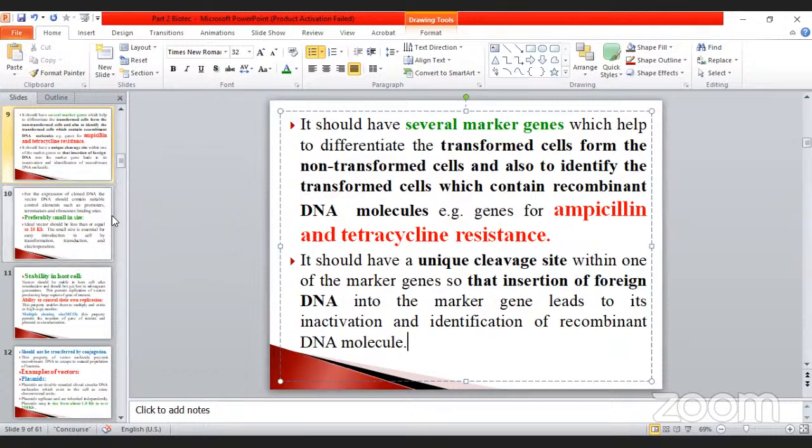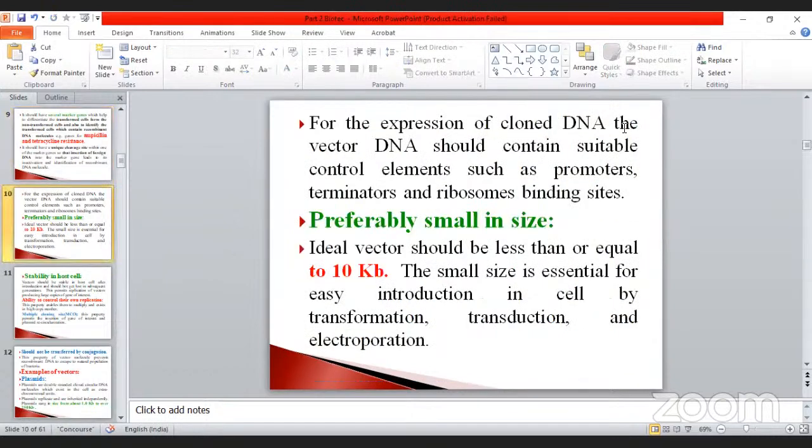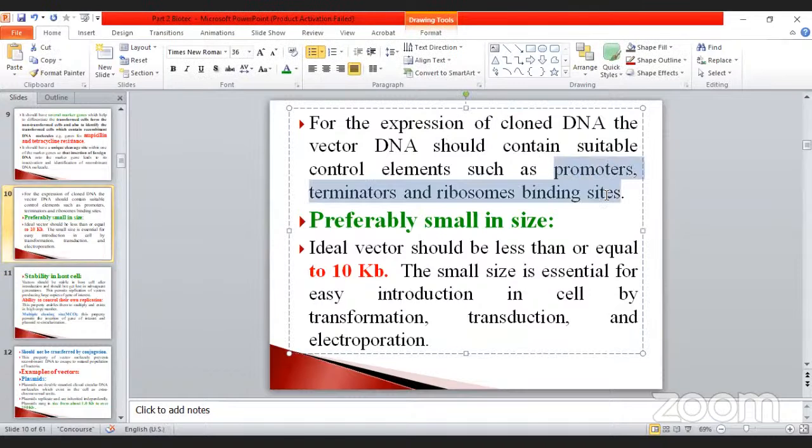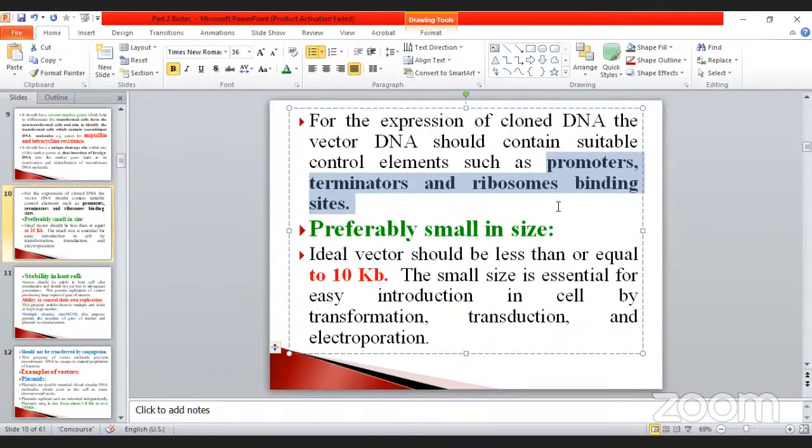Next one is, see that one. For the expression of cloned DNA, the vector DNA should contain suitable control elements such as the promoter, which we already studied, the terminator, and the ribosome binding site. When you study protein biosynthesis, the translation process, the mRNA comes out from the nucleus and attaches with the ribosomal RNA and then tRNA molecules. tRNA collects the amino acids matching the mRNA molecule.